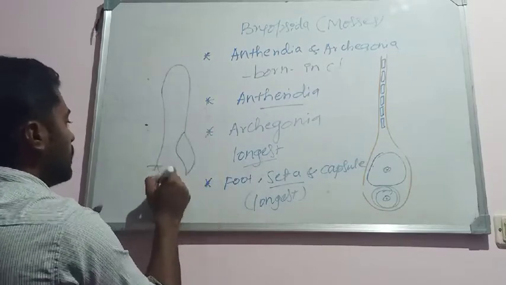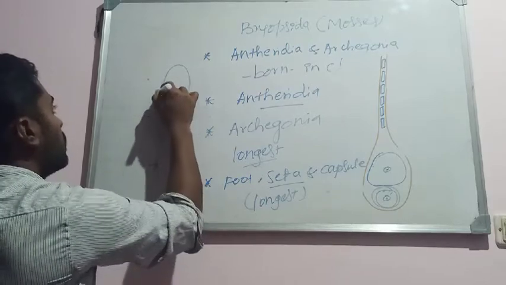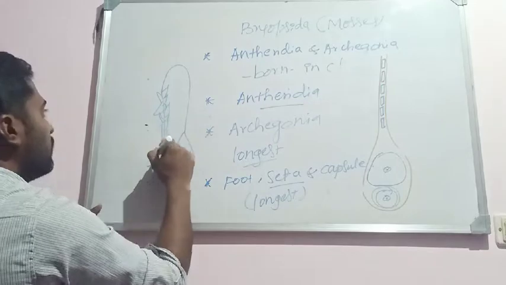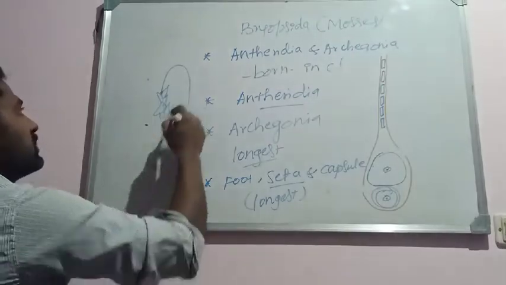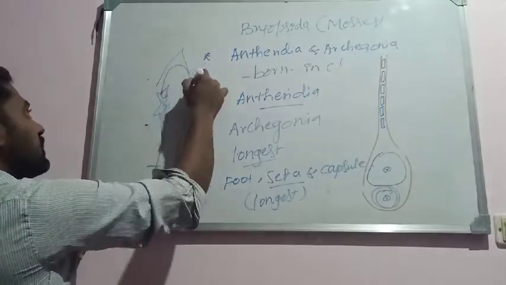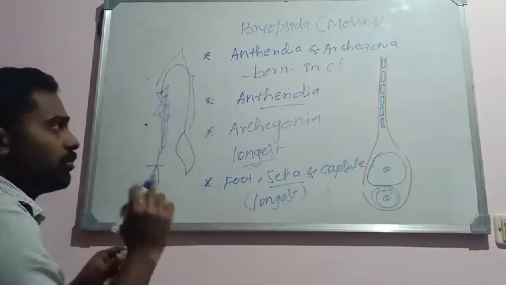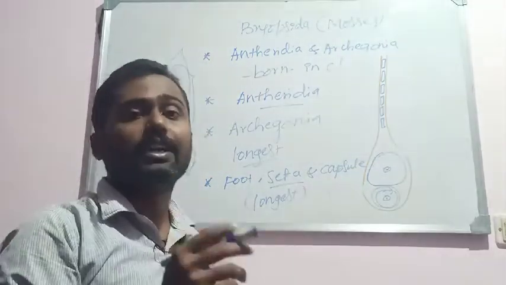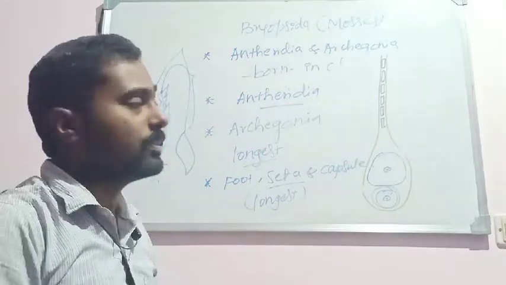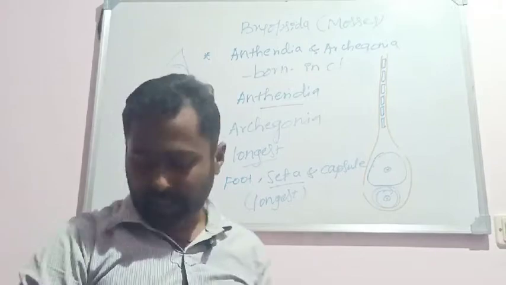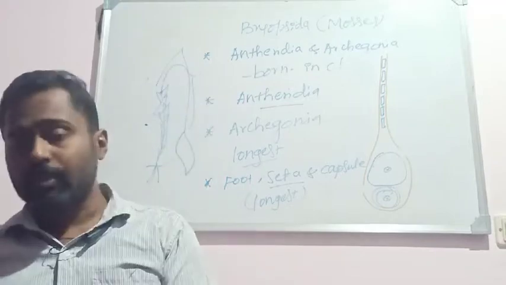So from here to here, the plant body, the gametophytic plant body, is leaf bearing. Here the foot is present. From here to here, this structure is the seta. The longest seta can be seen in these members, in the members of Bryopsida. The seta is the longest in the plant kingdom. Okay, so that is the characters of the members of Bryopsida.